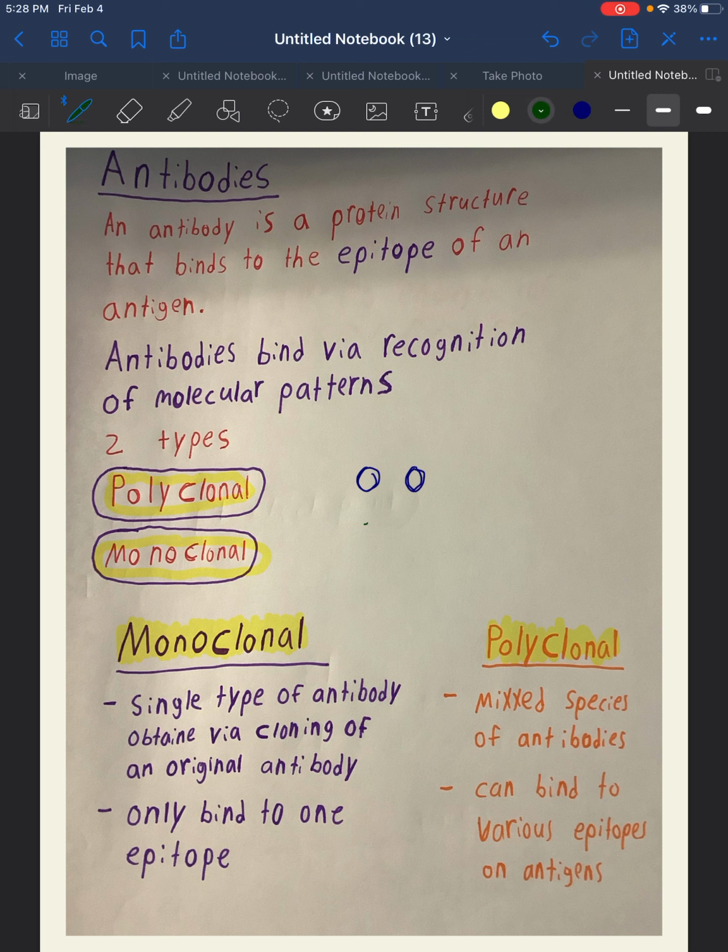Polyclonal antibodies are basically friends, or they're distant relatives. They do not bind to the same epitope. They bind to different epitopes. So monoclonal binds to the same epitope. Polyclonal, they bind to various epitopes. But don't think of it as each antibody has the ability to bind to various epitopes if it's polyclonal. Polyclonal is basically just a mixture of antibodies with each binding to its own unique epitope. Monoclonal is basically clonal lineage. So yeah, think of Star Wars: The Clone Wars for monoclonal, and polyclonal, think of just a bunch of random people at a party.